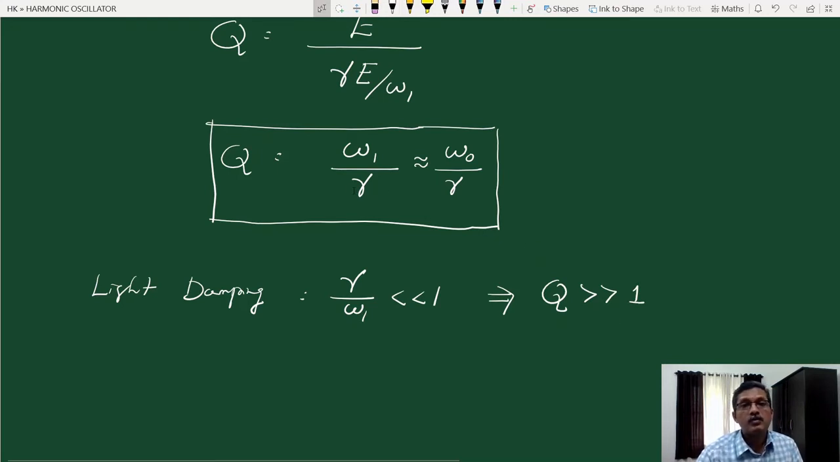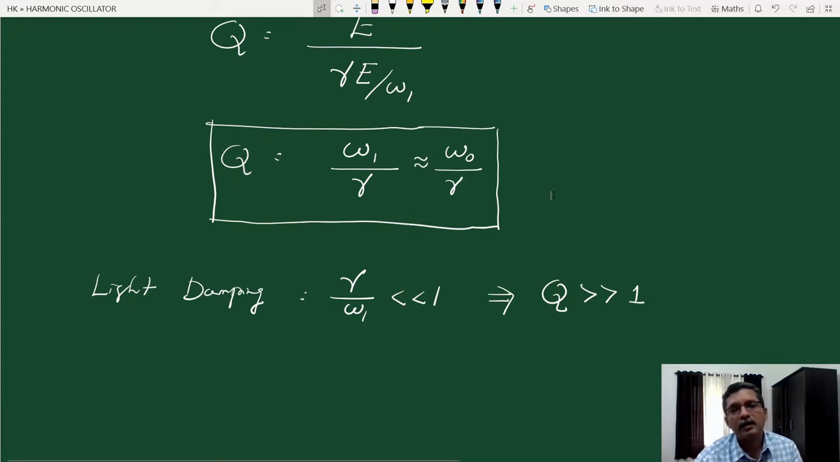For an undamped oscillator, gamma is 0. If gamma is 0, the quality factor is infinitely large. So a large value of quality factor means that the damping is low, and energy dissipation is low. So for light damping, the quality factor is very much greater than 1. And if it is heavy damping, if the damping factor is high, then there is more energy dissipation, and the quality factor will be low. This is the idea.